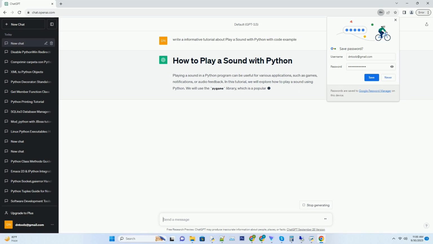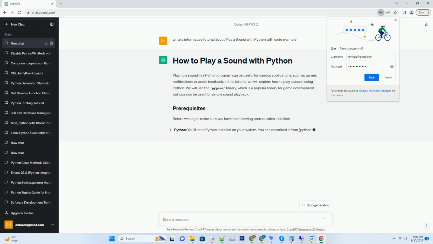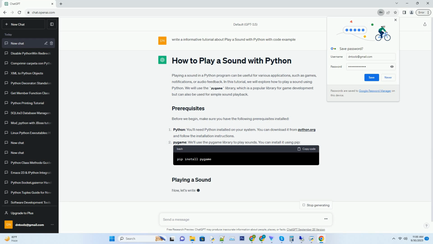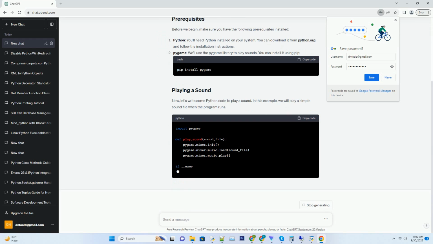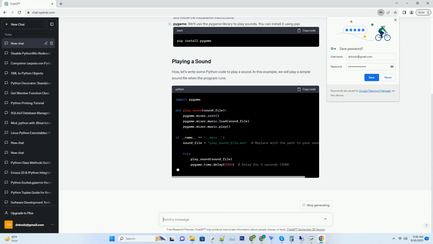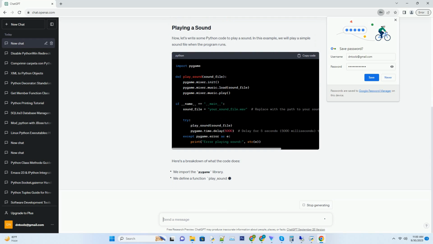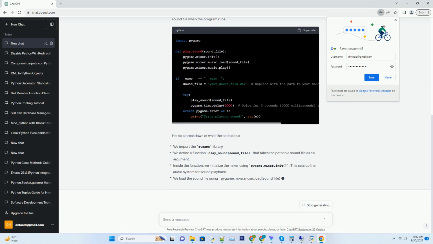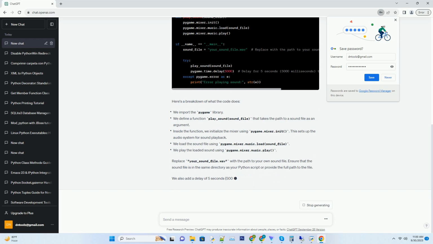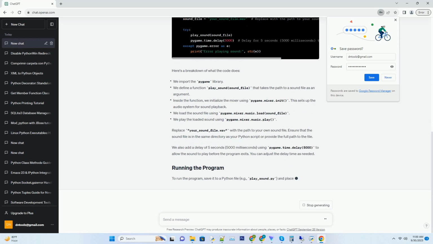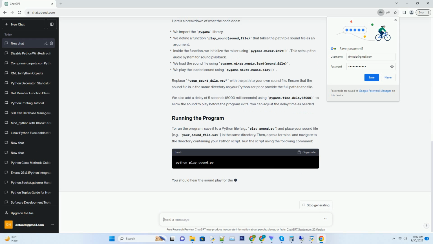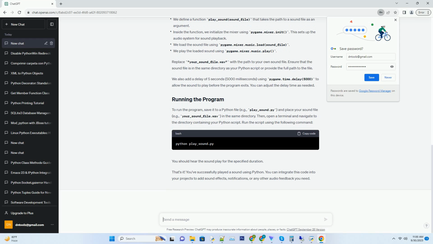Playing a sound in a Python program can be useful for various applications, such as games, notifications, or audio feedback. In this tutorial, we will explore how to play a sound using Python. We will use the pygame library, which is a popular library for game development but can also be used for simple sound playback.